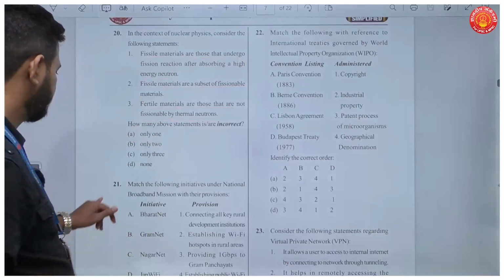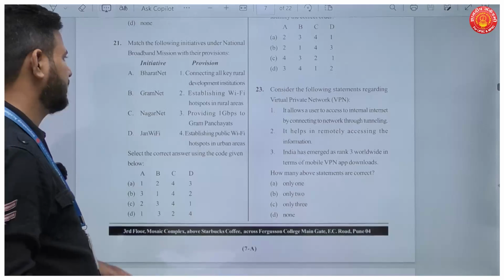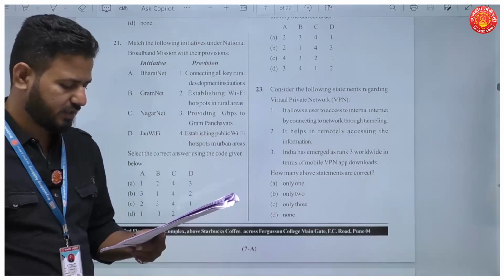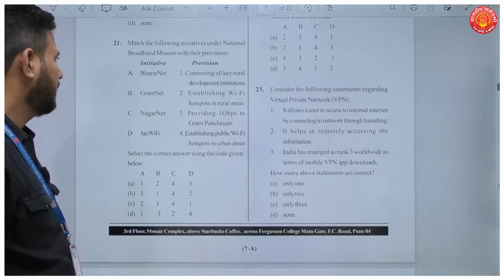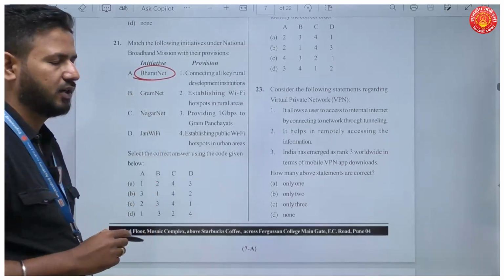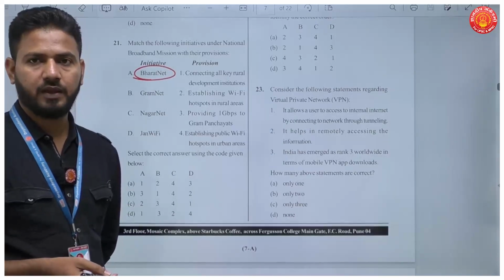Now, next question. National Broadband Mission with their provisions. Now, what are these programs, initiatives, and what is the provision? Even if you know one of these provisions, I think you'll be in a position to answer. See, what was BharatNet? This was started by the Government of India in 2011 as the National Optical Fiber Network.